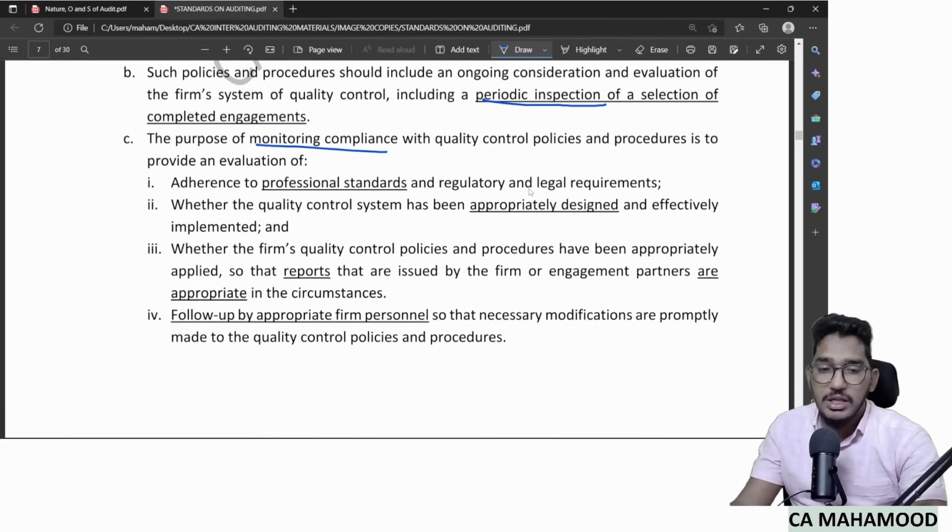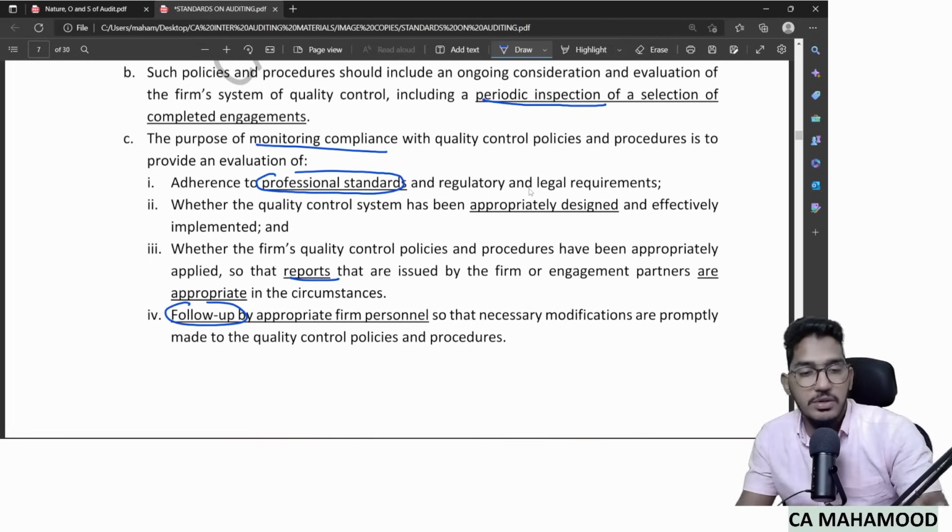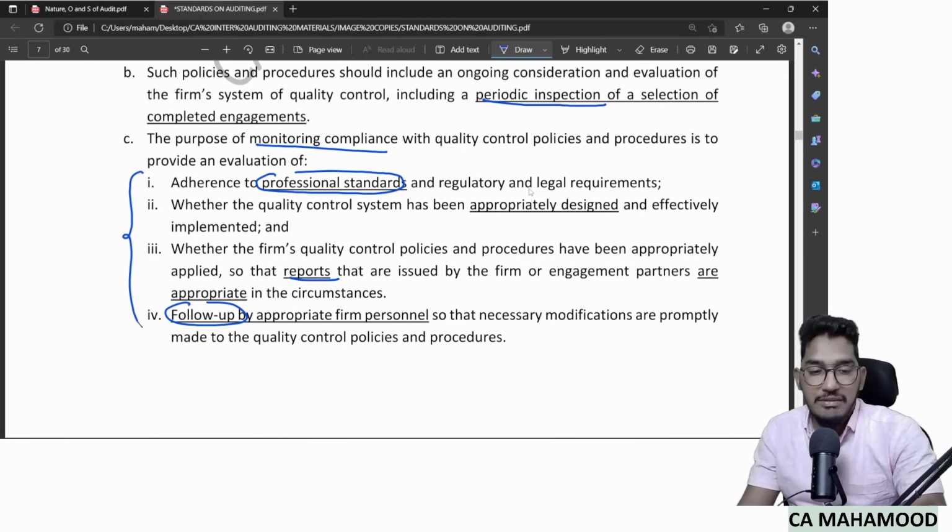Because if I do the monitoring, only then will I come to know whether the assignments I have done till now were done as per professional standards, whether the quality control system which I have designed is really getting implemented, whether my staff is complying with those policies, and whether the reports I have given till now are appropriate. And in case any changes are needed to my policies and procedures, I can follow up with the concerned person and make those changes. You will find out whether you have to make any changes to the existing policies and procedures. Since monitoring has so many benefits, just implementing policies and procedures alone will not be enough.